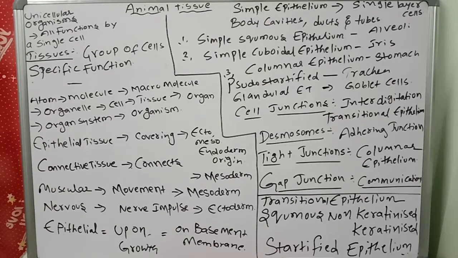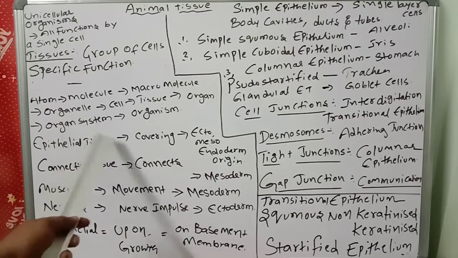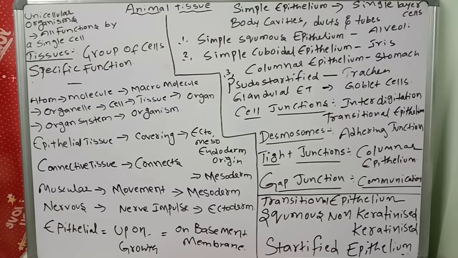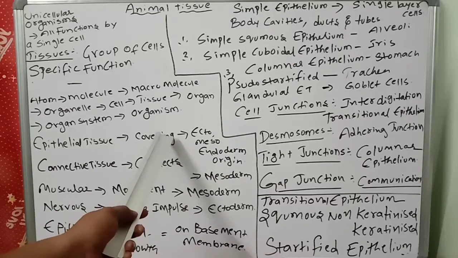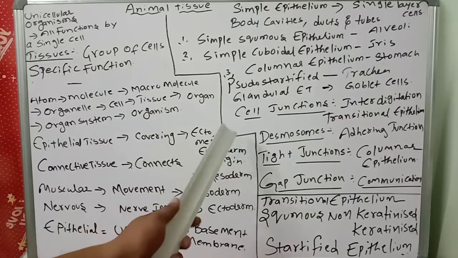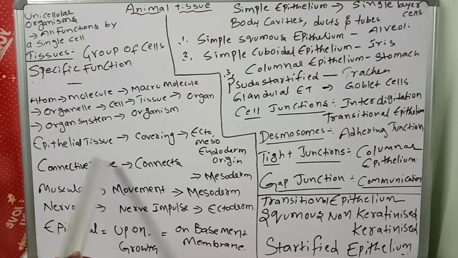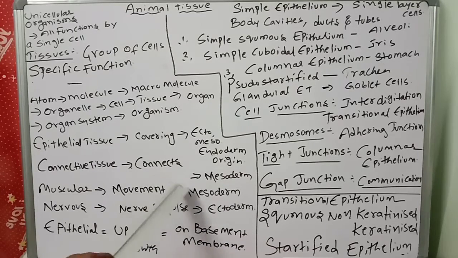There are different types of tissues. Number one, epithelial tissue covers the body parts. It originates from ectoderm, mesoderm and endoderm. Connective tissue connects all body parts and originates from mesoderm. Muscular tissue, helpful for movements, originates from mesoderm. Nervous tissue is helpful for the conduction of nerve impulses and comes from ectoderm.